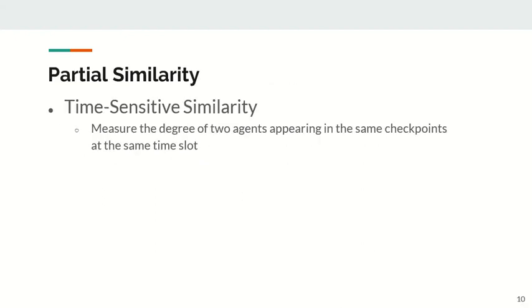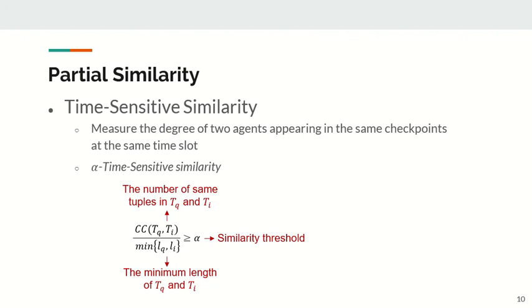Now we define the new similarity measurements. The first one is time-sensitive similarity. It measures the degree of two agents appearing at the same checkpoint in the same time slot. The formula is like this. We use the number of same tuples in two trajectories divided by the minimum length of the two trajectories.